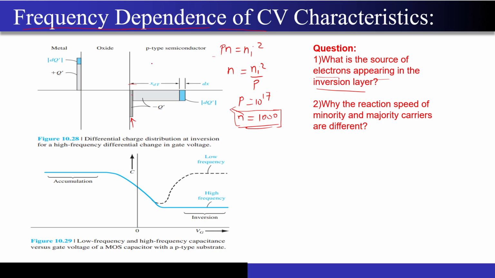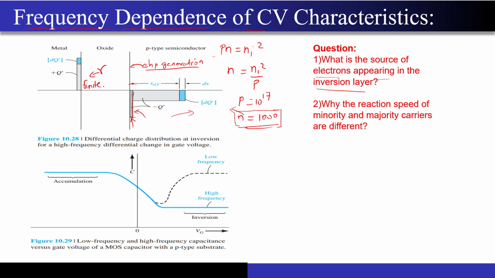Another reason could be that there is constantly electron-hole pair generation happening throughout the material. Because of the depletion region, there is an established electric field in it. This electric field is such that the electrons will be pushed towards the Si-SiO2 interface and holes will be pushed towards the bulk. So if I want a sufficient number of electrons to accumulate near this Si-SiO2 interface, I have to wait a certain amount of time, because the electron-hole pair generation rate is finite.